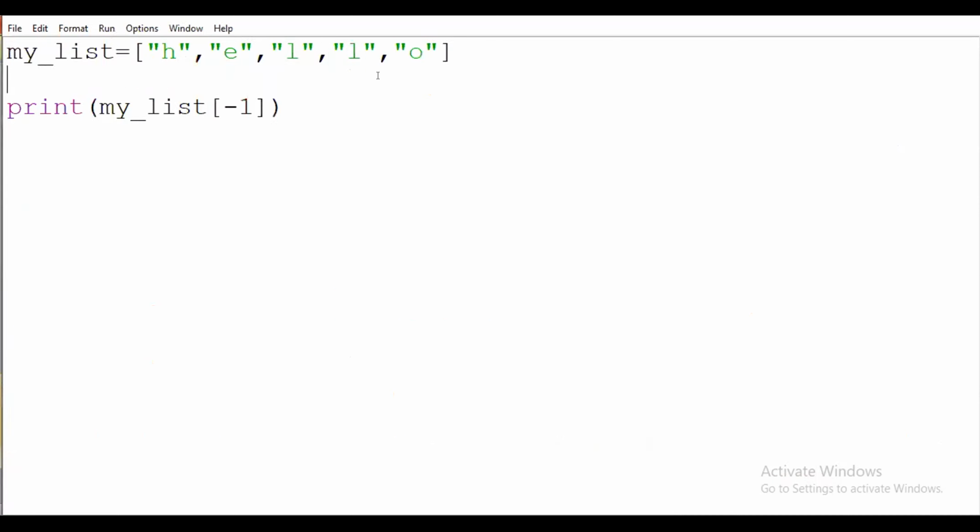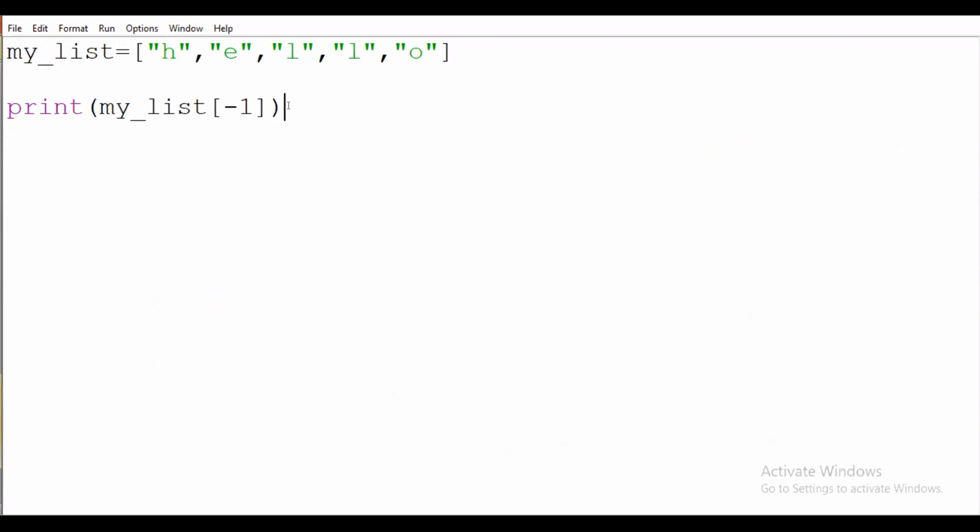Because a negative value means it will start reading elements from the last location. So -1 means my o, -2 is my next value l, -3 is this, like that. So it will be the negative index.